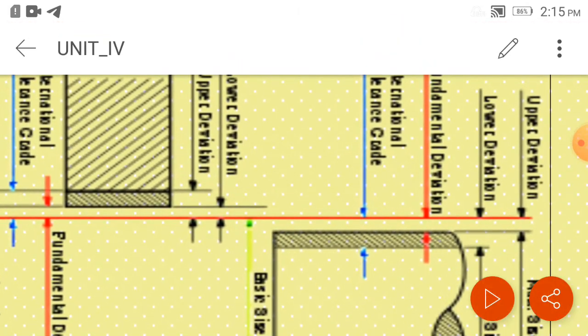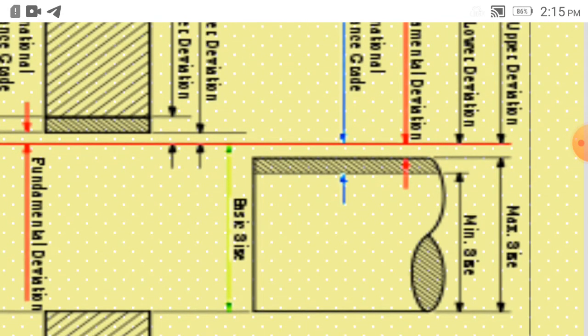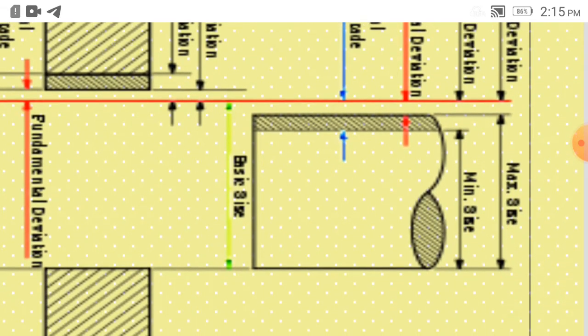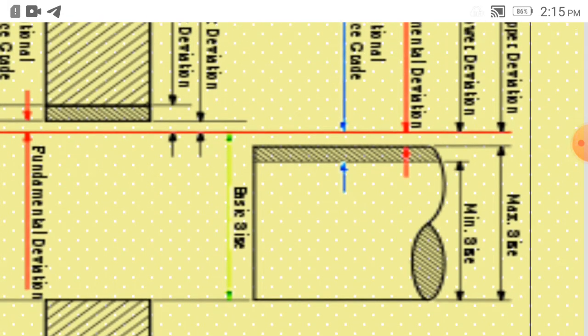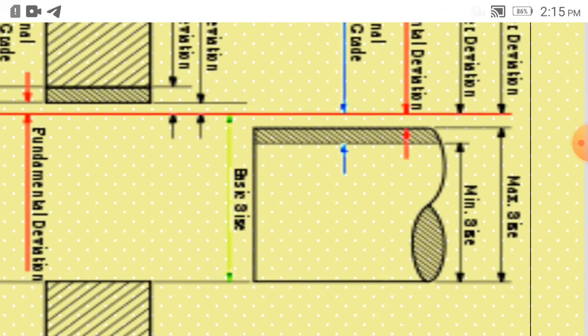So for hole we see first, this is maximum size which you can produce and this is minimum size, right? So this is the hole to be produced. Then this is the upper deviation, difference between maximum material limit and the basic size, and this is the lower deviation, that is minimum size and the basic size, difference between basic size and the minimum size.